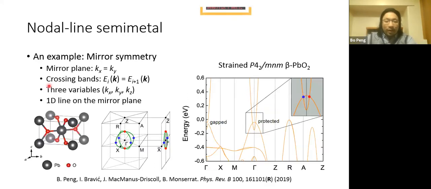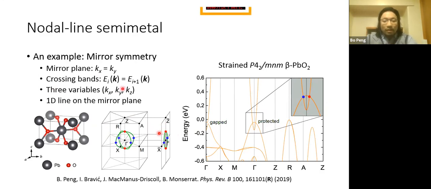And if we consider one example here, our lead oxide paper, what we find is that the system has a mirror symmetry in the mirror plane of Kx equal to Ky. And when we have a crossing band here along the gamma-Z and gamma-M direction, this gamma-Z and gamma-M belong to the mirror plane of the system. That means as long as we have the band crossing in that mirror plane, there will automatically form a nodal line in that system. And we call this a nodal line semimetal.